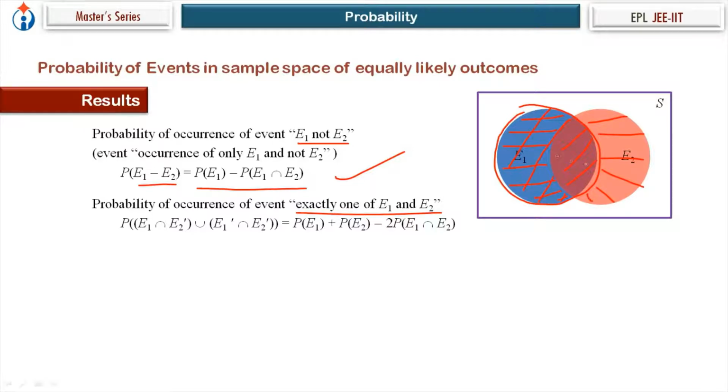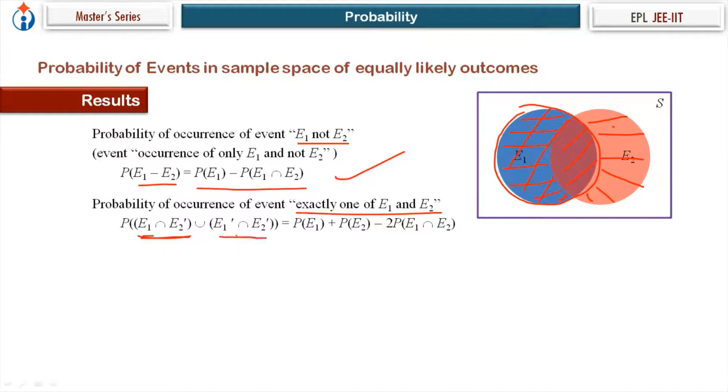This maroonish one is not there. So either the outcome is from here or from here. If you read it, E1 intersection E2 dash. E1 is occurrence of E1, E2 dash is non-occurrence of E2. Means exactly one. E1 is occurring, not E2. So E1 not E2 from this part.